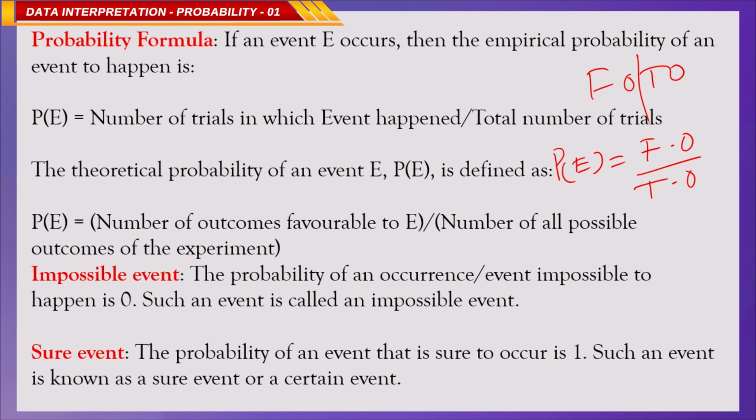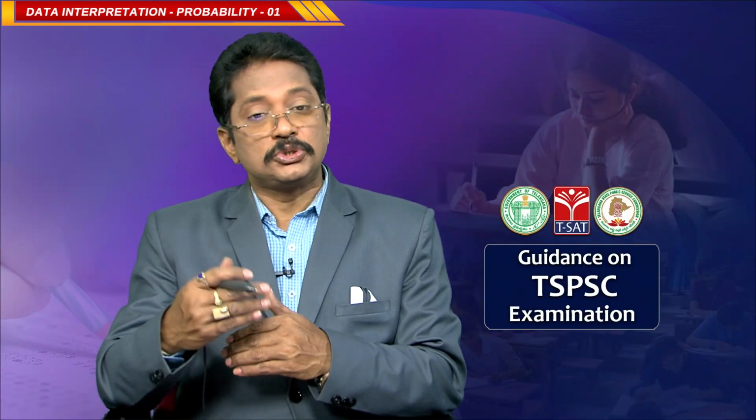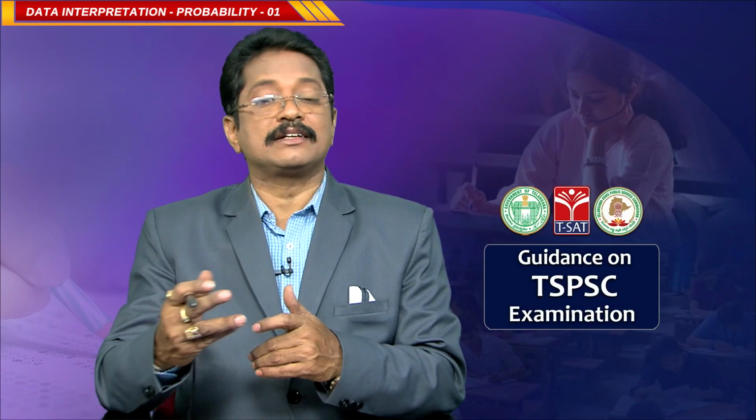Is it clear? An event that is impossible to happen has probability 0, and such an event is called an impossible event. The probability of an event sure to occur is 1, and such an event is known as a sure event or certain event. So, you have to remember these two words: impossible event and sure event. If the probability of an event is 0, then it is an impossible event. If the probability is 1, then it is a sure event.